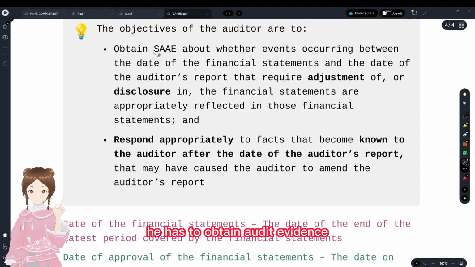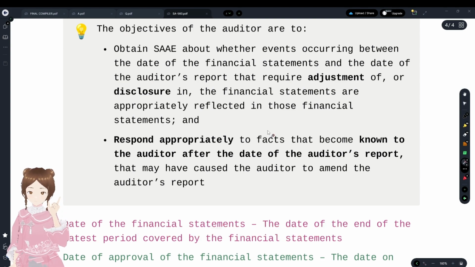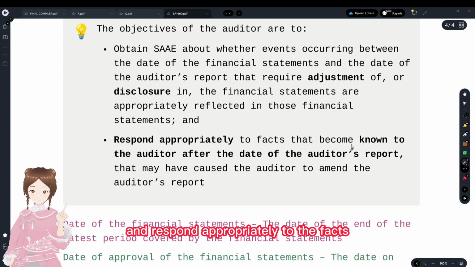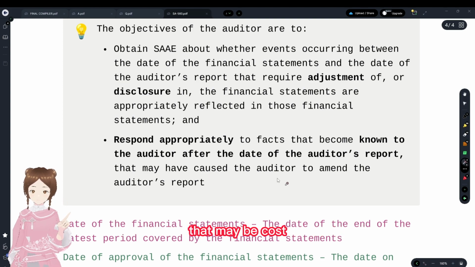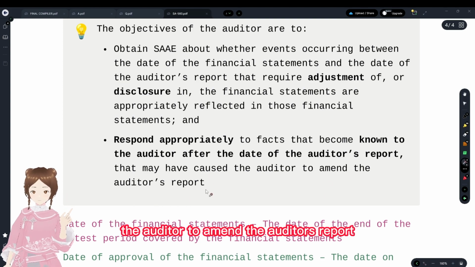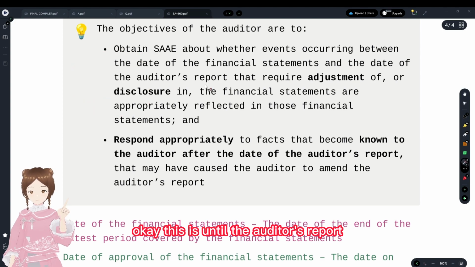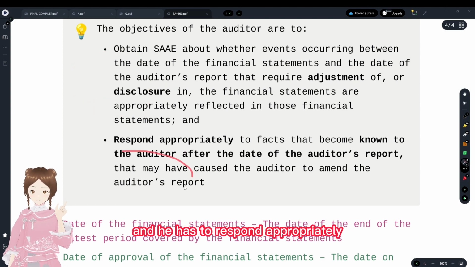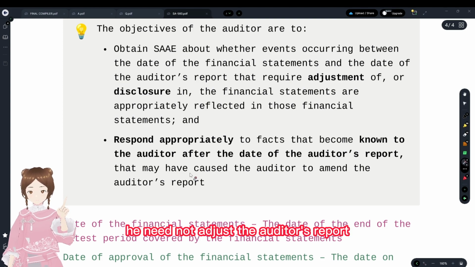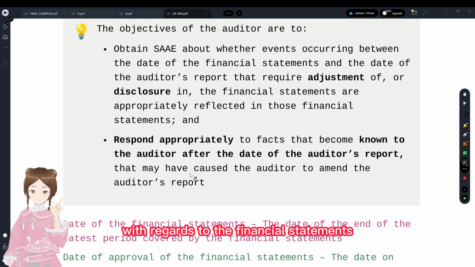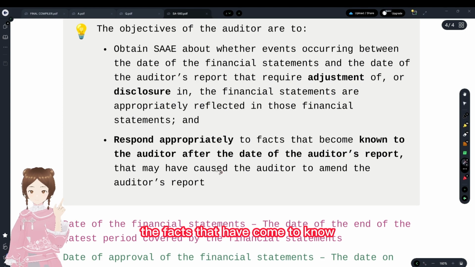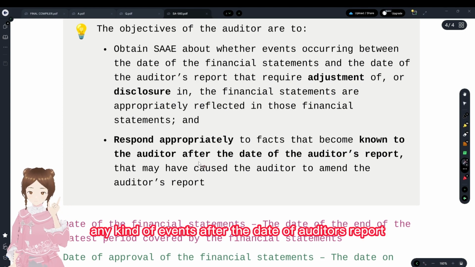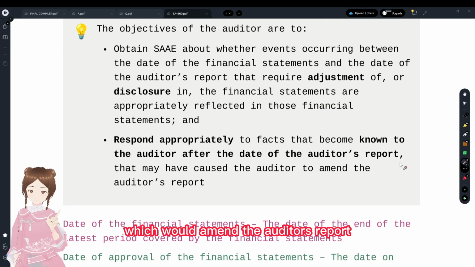He has to obtain audit evidence which is sufficient and appropriate, and respond appropriately to the facts that came to the auditor's knowledge after the date of the auditor's report, which may cause the auditor to amend the auditor's report. He need not adjust the auditor's report, or ask the management with regards to the financial statements; he just has to respond to the facts that have come to his knowledge with regards to any kind of events after the date of the auditor's report, which would amend the auditor's report.